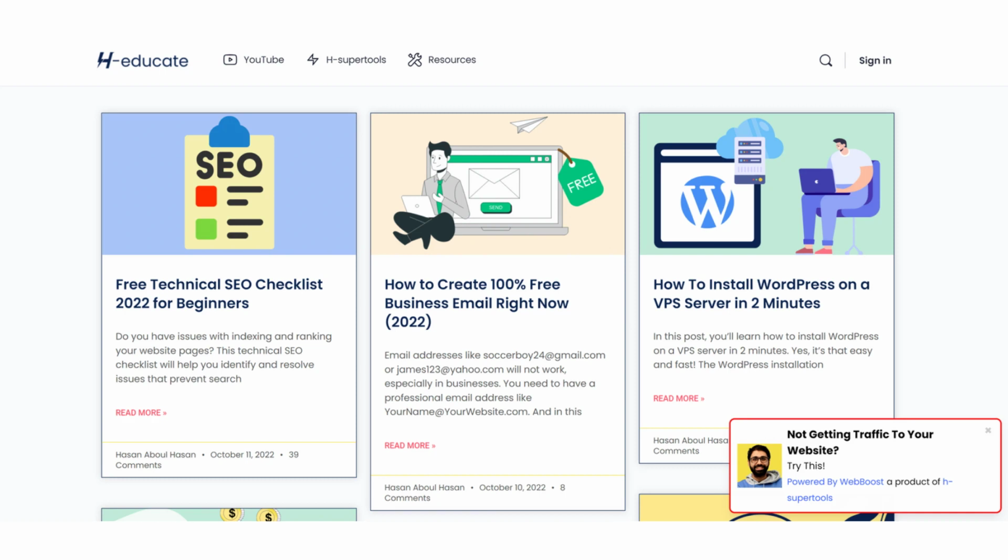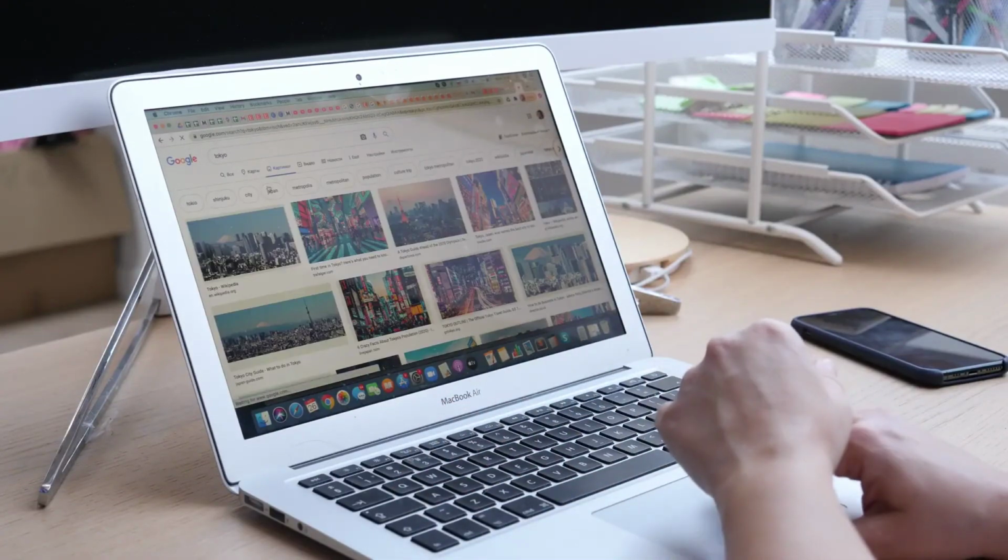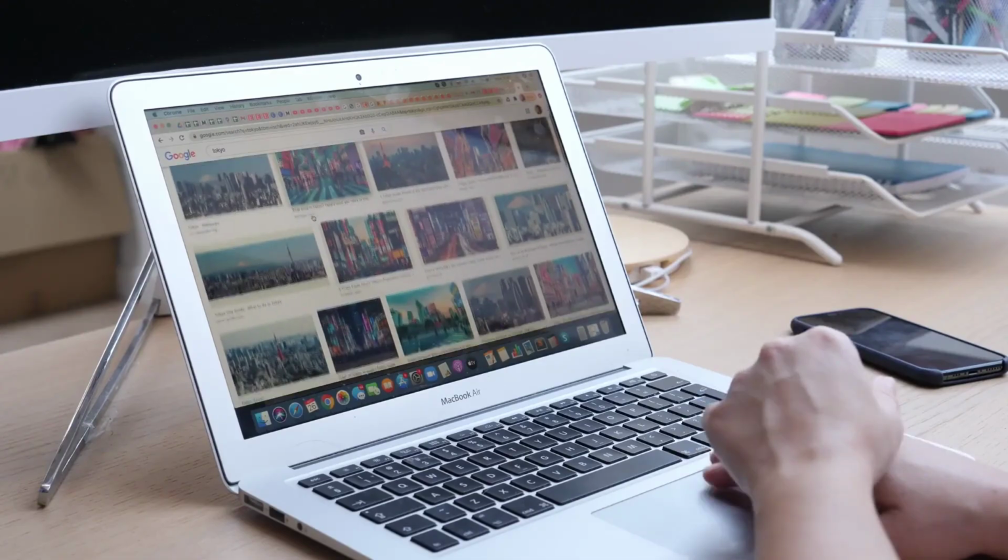Bringing in relevant traffic from multiple sources will also help Google to better index your website and push it up in Google search for the keywords you're targeting. After doing all this, you are done with this side hustle. Just leave it be and come back after some time to see how it is going.